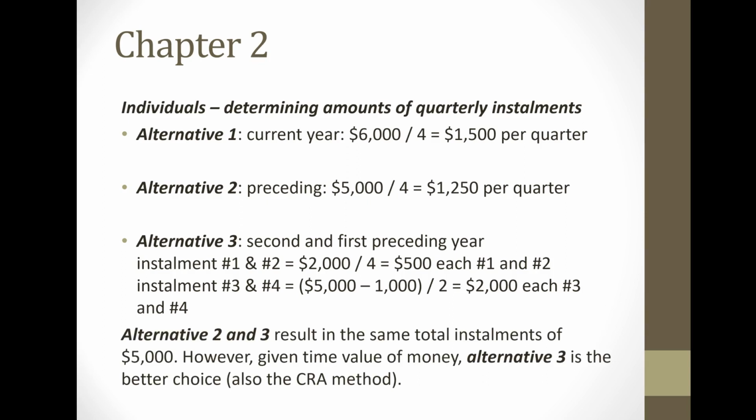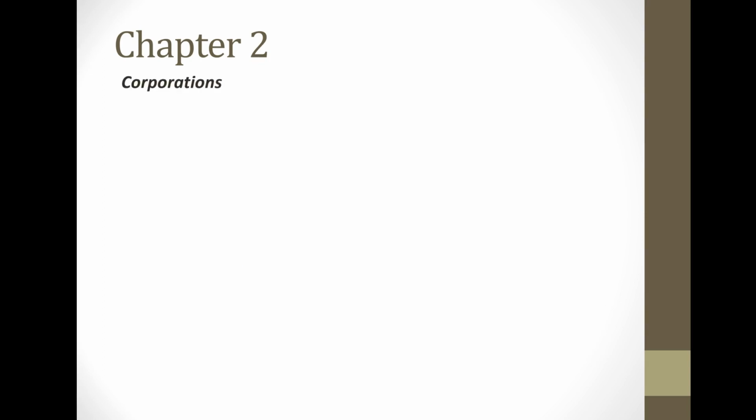Now, once again, alternatives 2 and 3 result in the same total installments, which is $5,000 total. But because of the time value of money, alternative 3 would be the better choice. And because this is also the CRA method, if you choose the CRA method, then you wouldn't be charged any interest for insufficient installment amounts. Moving on to the next slide, let's look at corporations.